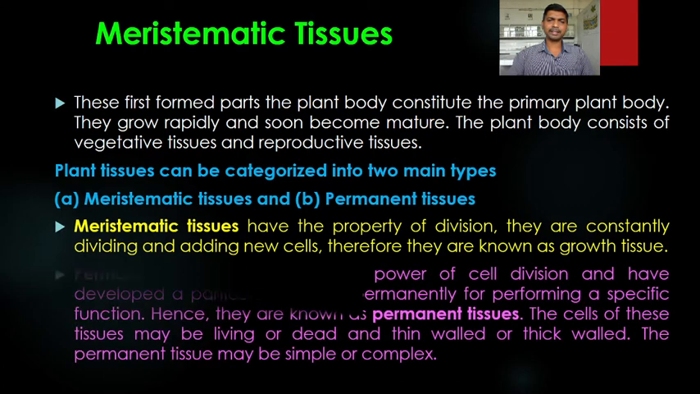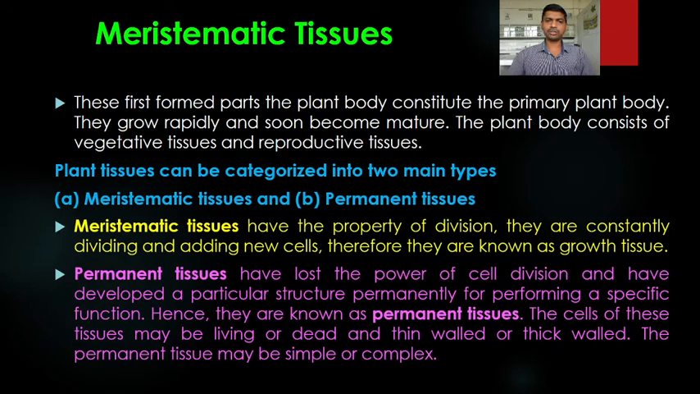Then the next type is the permanent tissues. Permanent tissues have lost the power of cell division. This permanent tissue has been developed from the meristematic tissue. They have lost the power of cell division and have developed a particular structure permanently for performing a specific function. Because of this they are called permanent tissue. They become permanent; this is the permanent structure to perform a specific function or work in the plant.